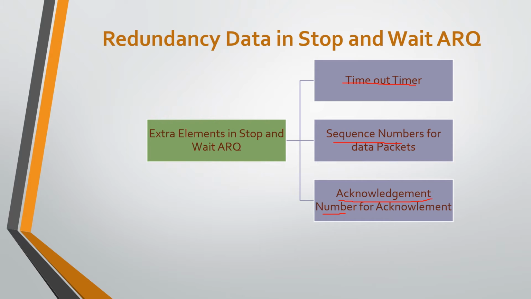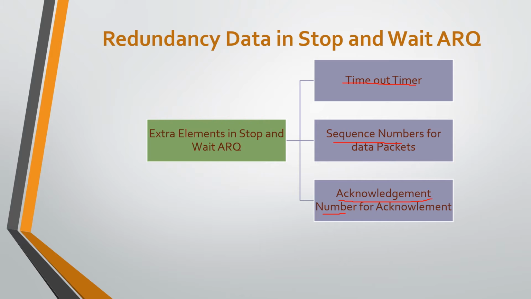What happens if the acknowledgement frame is lost? The acknowledgement frame also has a sequence number field, which is known as the acknowledgement number. The sender simply discards a corrupted acknowledgement frame and ignores an out of order one. In stop and wait ARQ, the acknowledgement number always announces, in modulo 2 arithmetic same as the sequence number, the next frame that is expected from the sender.